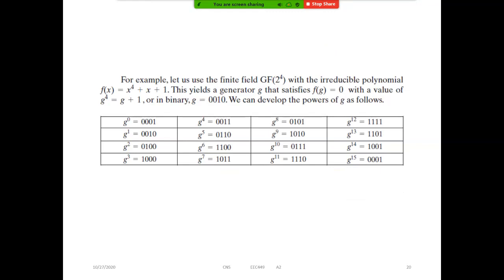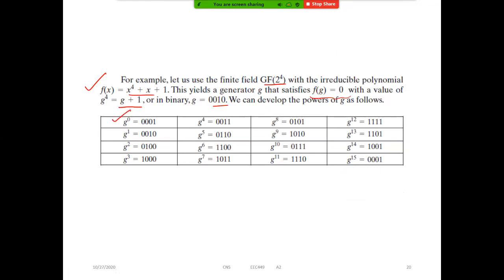See here, suppose there is GF 2 power 4. So the polynomial will become f of x is equal to x power 4 plus x plus 1. This yields a generator g that satisfies f of g is equal to 0. But here g power 4 means g plus 1. Or we can use the binary form. For g, if it is 0010, then plus 1 means 0011.